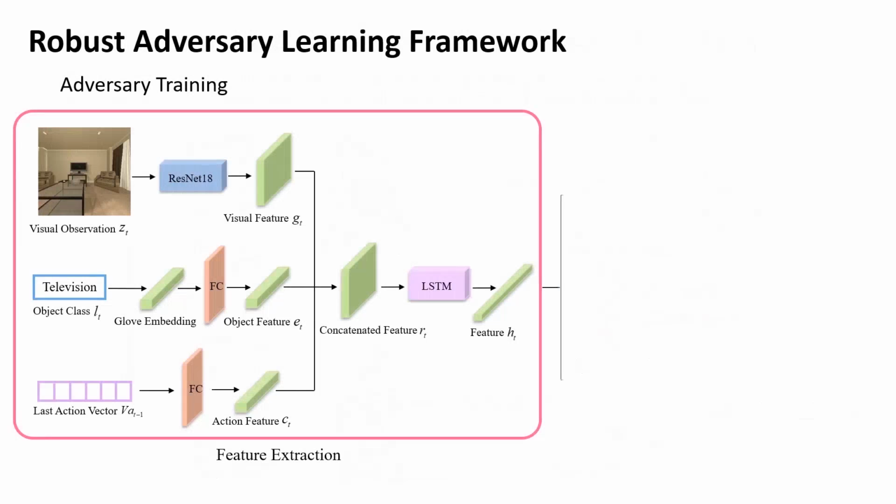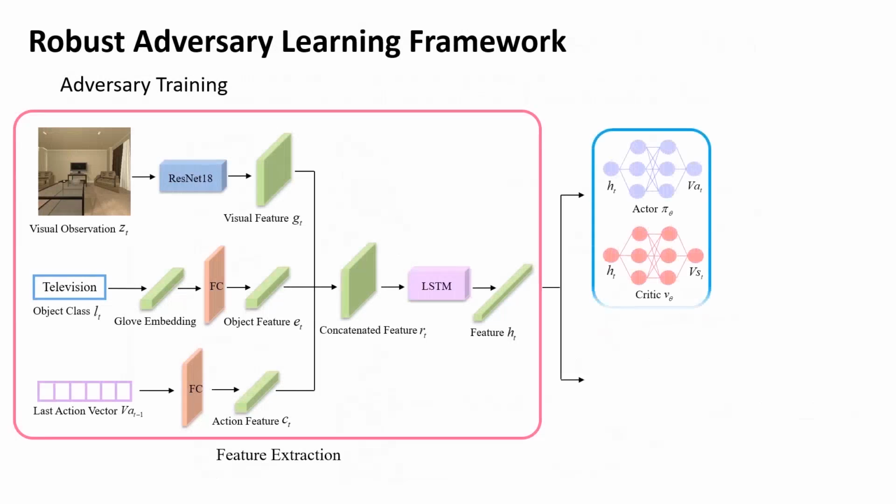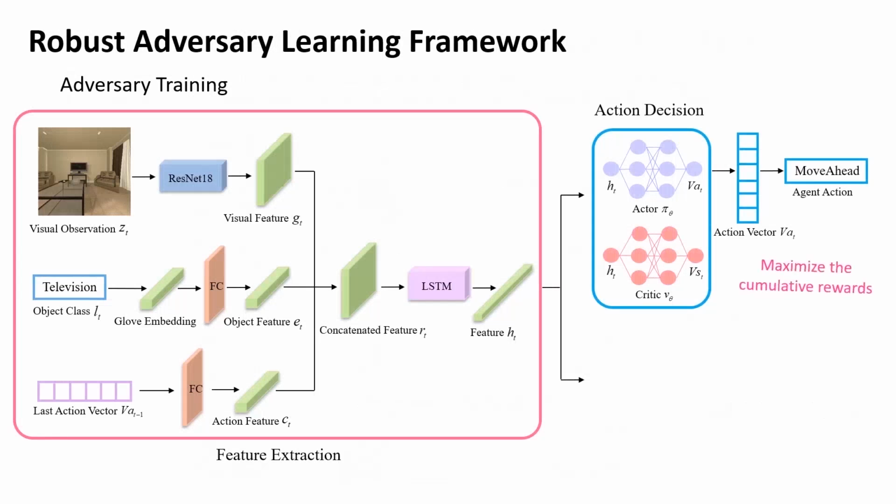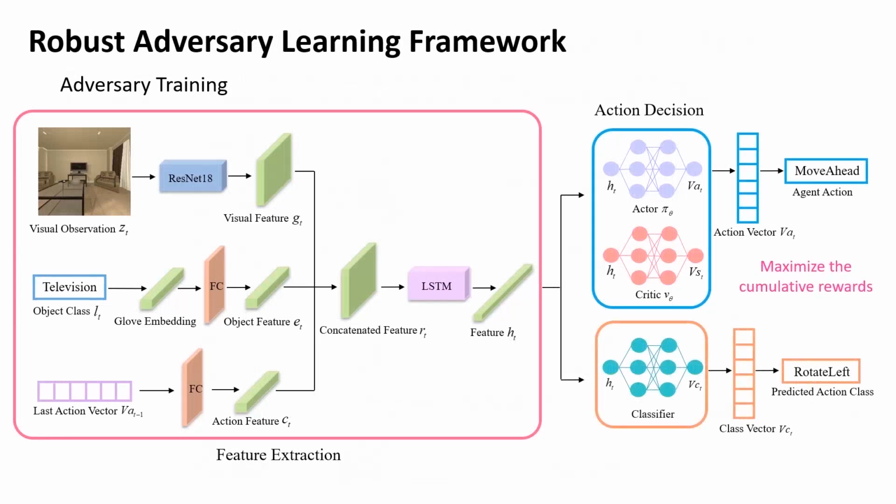The feature extraction module is used to extract features of the environment and the target object. The action decision module uses these features to decide which action to perform for the next step with the actor-critic structure. The adversary classifier module takes the state features as input to find out which action leads to the current state.